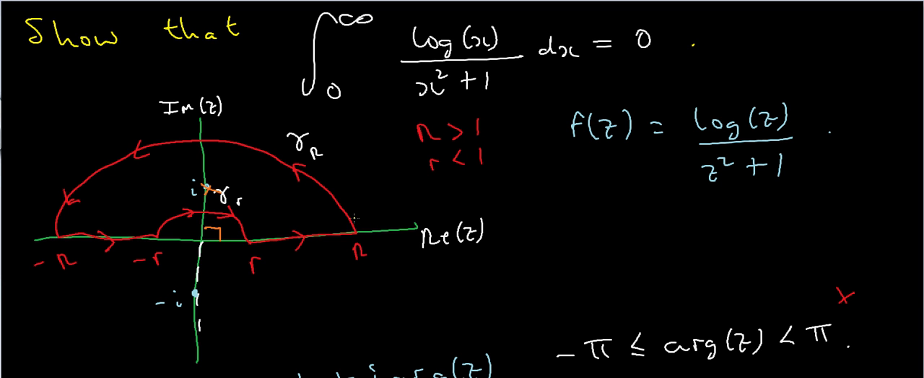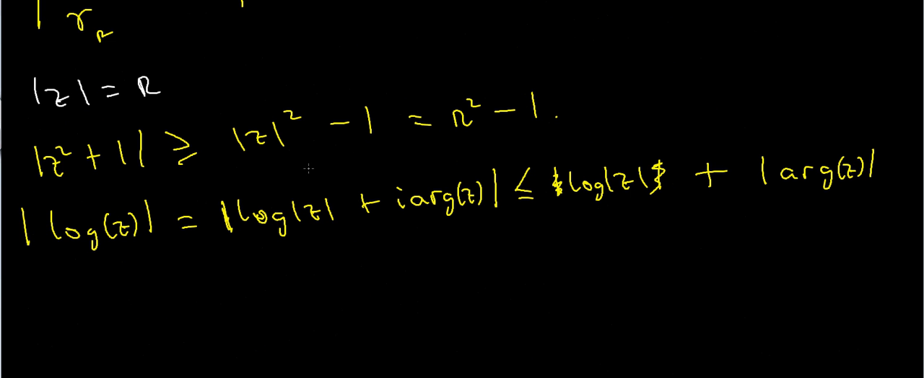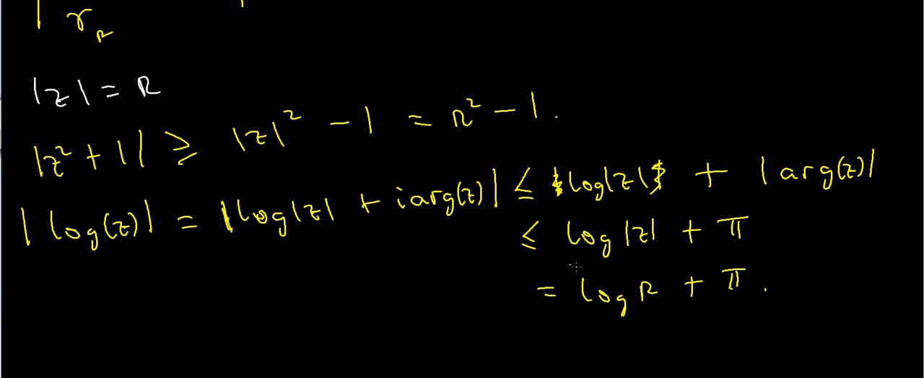So if you notice, if I go along here, I've got an angle of 90 degrees, 100 degrees, 110, until I get to 180, or pi radians. So the largest angle I'm going to have is 180 degrees, or pi radians. So I can bound the argument by exactly pi. So this is less than or equal to the log of the modulus of z plus pi. But the modulus of z is r, so this is just simply log of r plus pi. So now I've bounded both of these quantities.